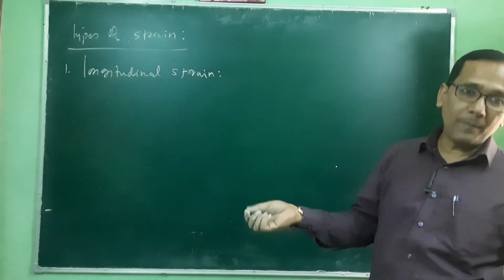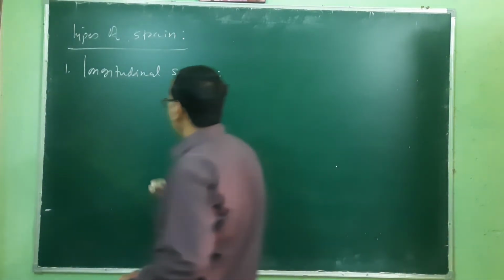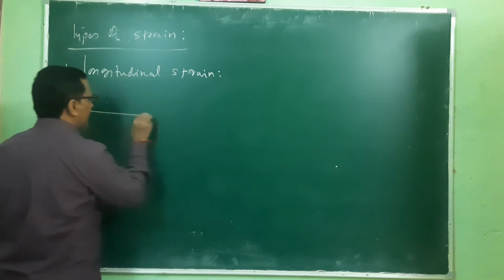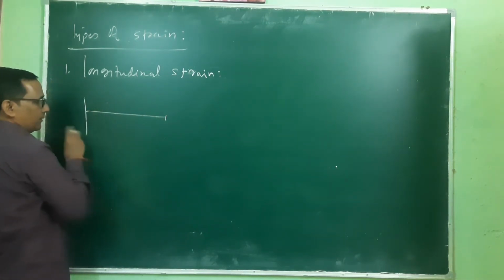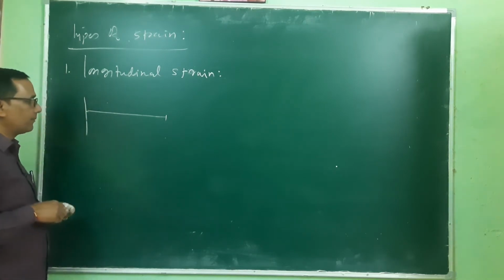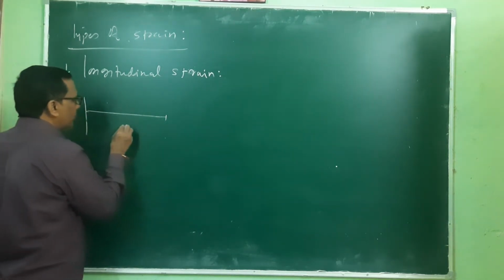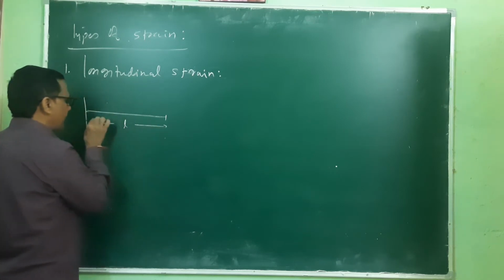For example, take a string attached to a wall, with original length L naught.